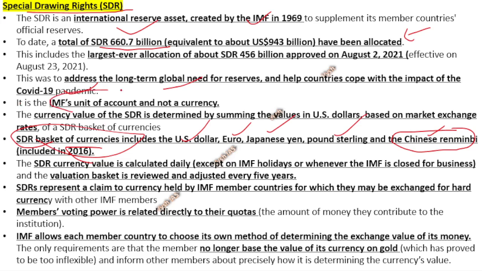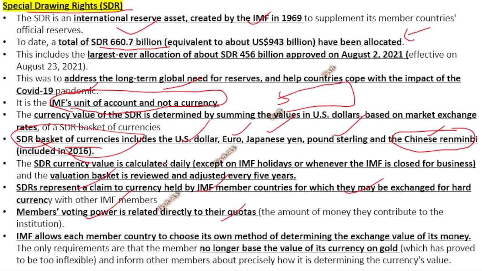SDR is the IMF's unit of account and not a currency, because UPSC will put a statement like SDR is the currency or official currency of IMF. That is a wrong statement. It's not a currency, it's a kind of accounting unit. Members' voting is related to the quota, which is again based on the SDR. SDR represents a claim to a currency held by IMF countries, for which they may be exchanged for hard currency.